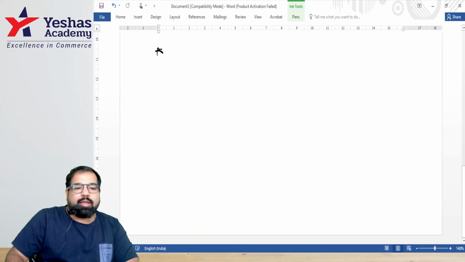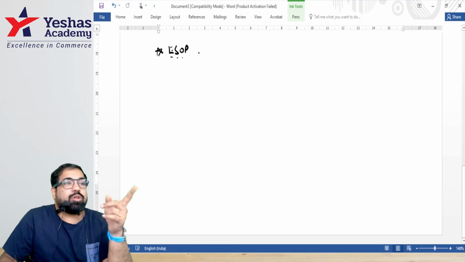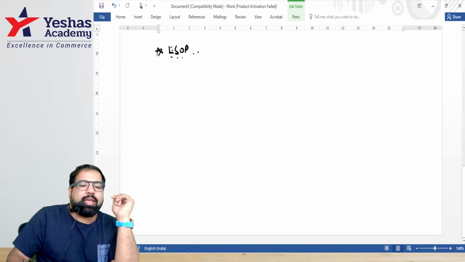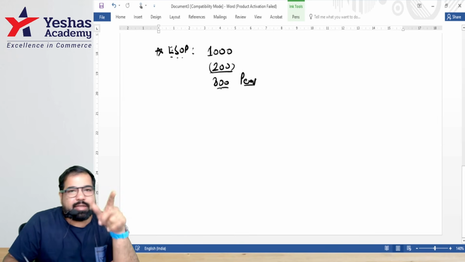Check, check, check. Guys, ESOP. Everyone, did you get employee stock options? Yes. These are also called sweat equity shares. Guys, the shares are worth 1,000 rupees today, but you are getting them only for 200. What is your benefit? 800. Is that a perquisite? Yes. This will be taxed under salaries.